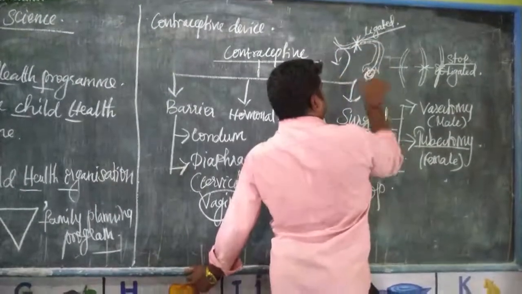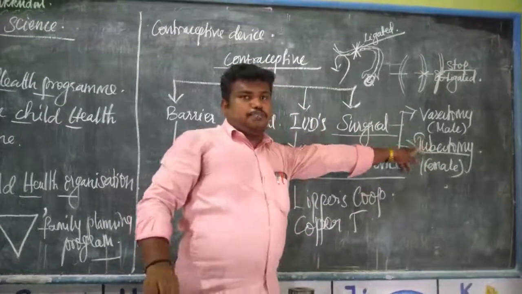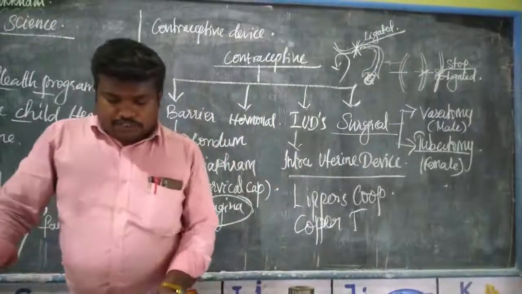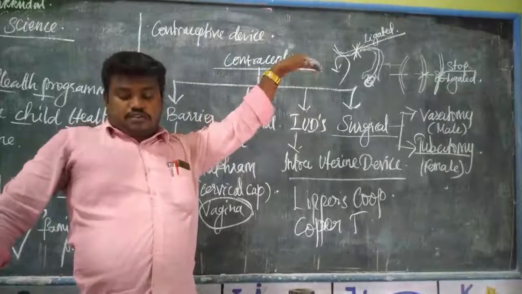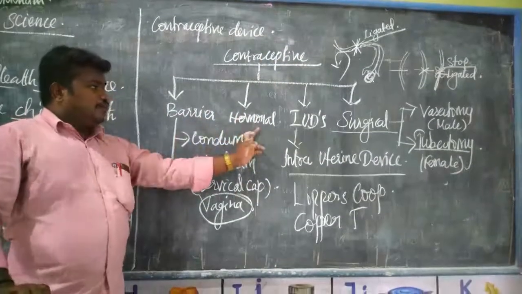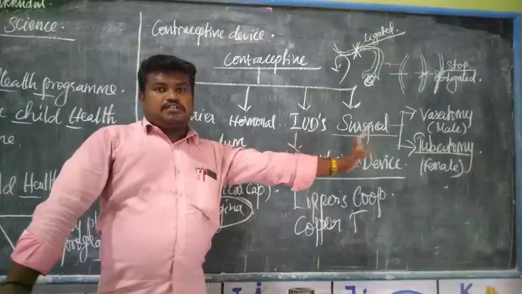Okay, so this is the permanent birth control in female. That is said to be tubectomy. So these are the methods of contraception. What are the methods? Barrier, hormonal, IUDs, and surgical method.